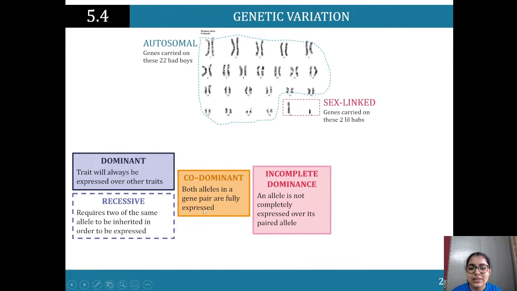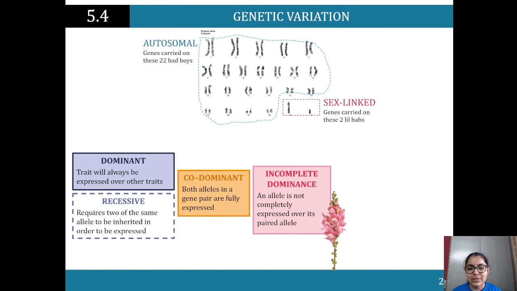So incomplete dominance is when an allele is not completely expressed over its paired allele. Let's say in flowers there is a pink flower, a red flower, and a white flower, and they are mating, so pollination occurs. We've got a red flower and a white flower. Say the red allele is dominant over the white allele. Incomplete dominance would be when the red allele doesn't win over the white, so you end up with a pink flower. That's what it is.